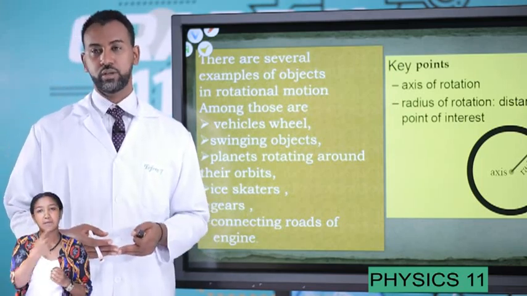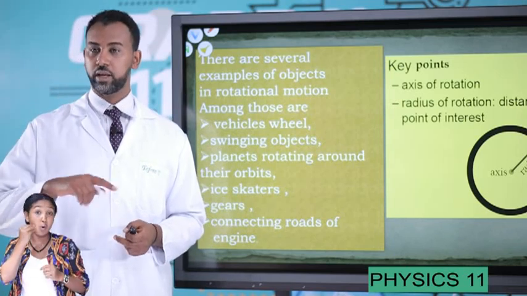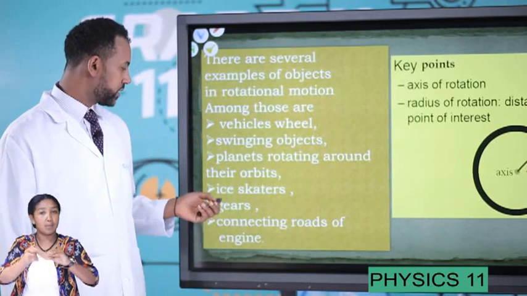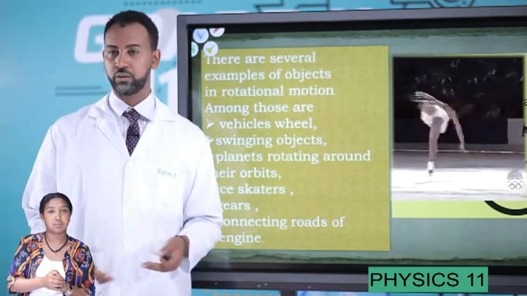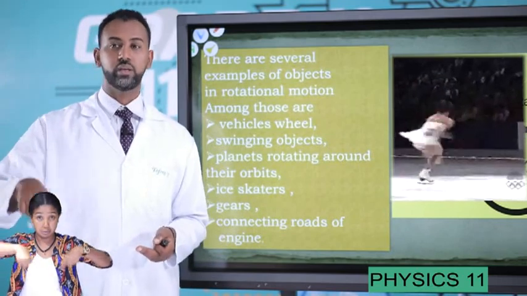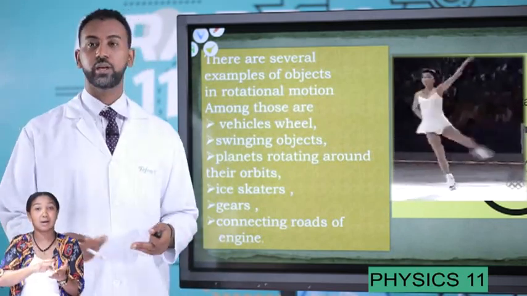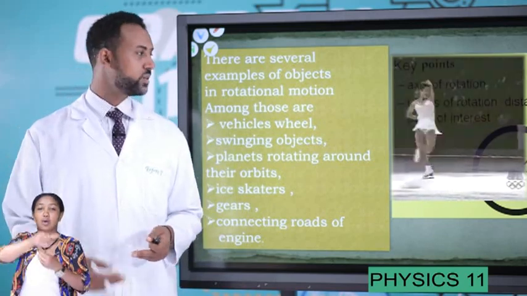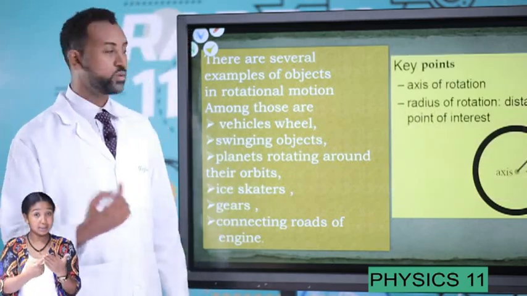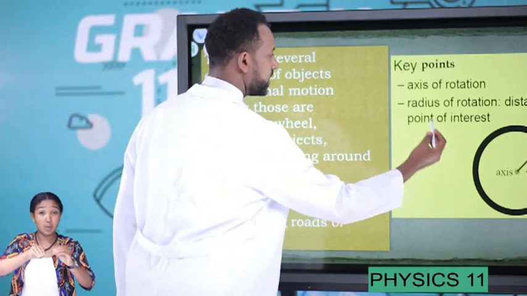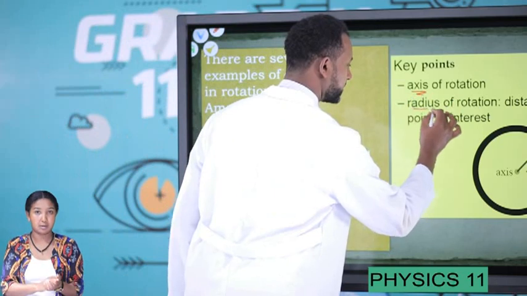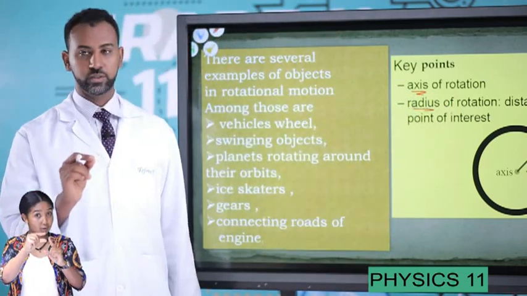Every electrical component in your home tends to have a rotational motion or angular motion. Ice skaters, usually in movies, you can see that ice skaters rotate or spin around their axis, so we can consider it to be rotational motion. Therefore, the key points in describing rotational motion are the axis of rotation and the radius. These are the two key points.